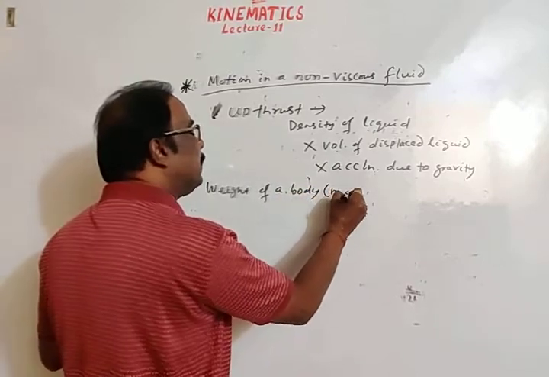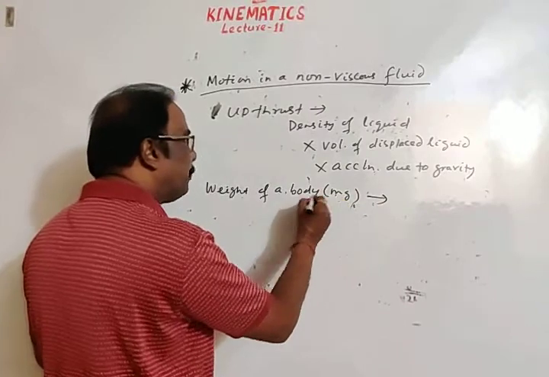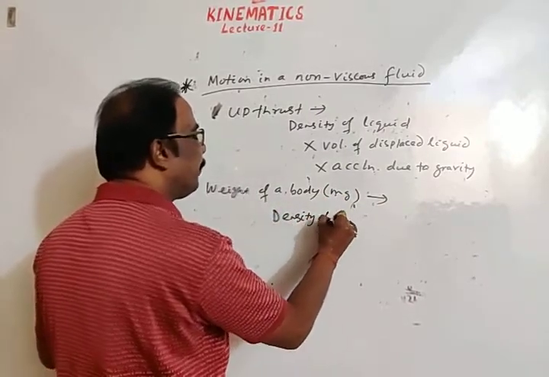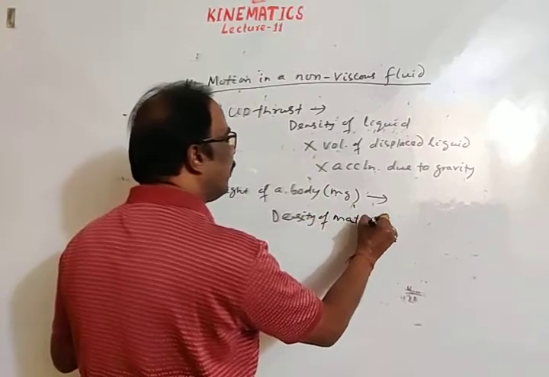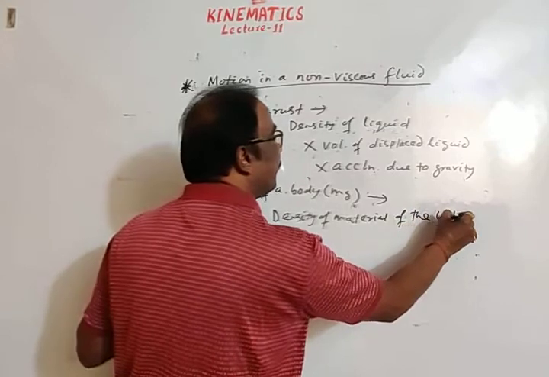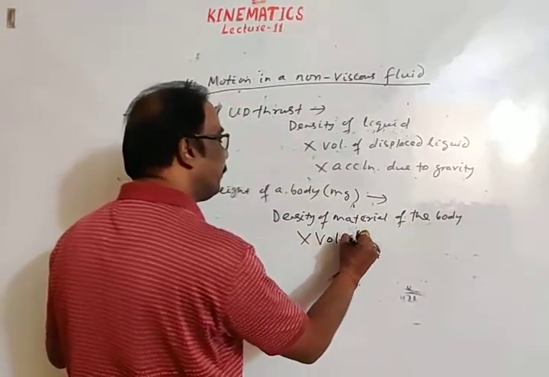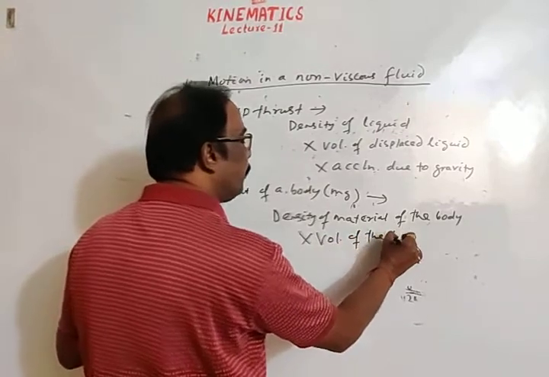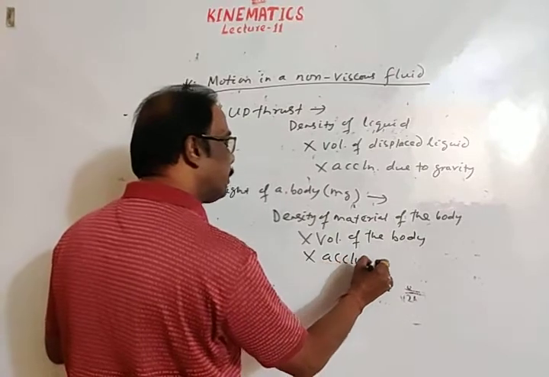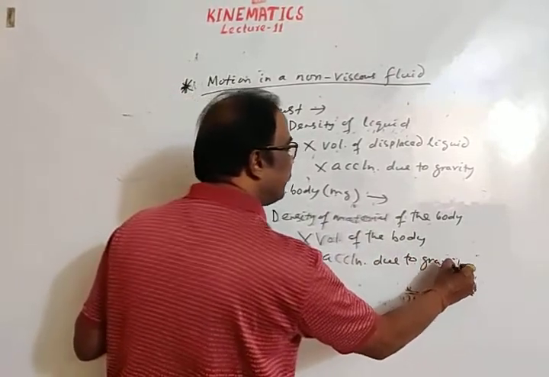The weight of a body is mg, but we know that mass is the density of the material of the body into volume of the body, into acceleration due to gravity.